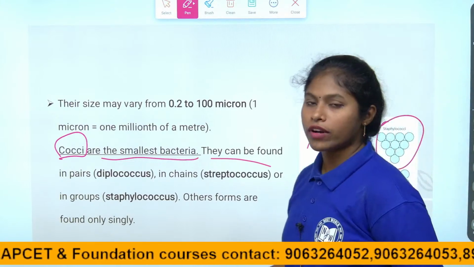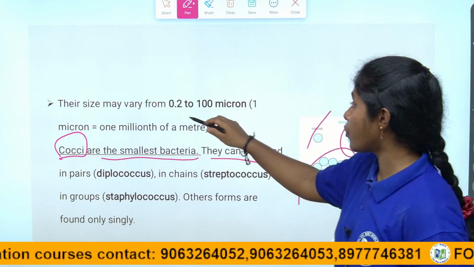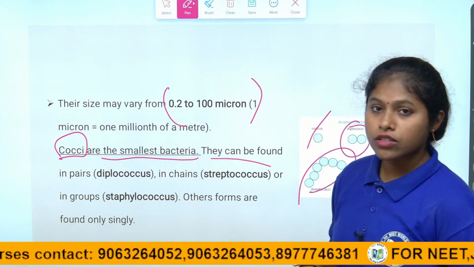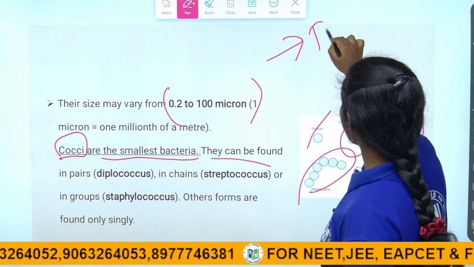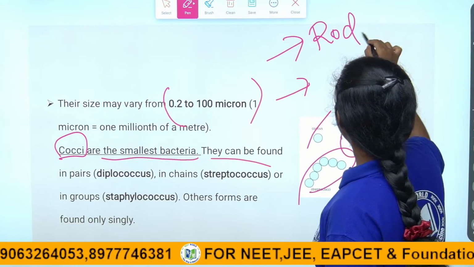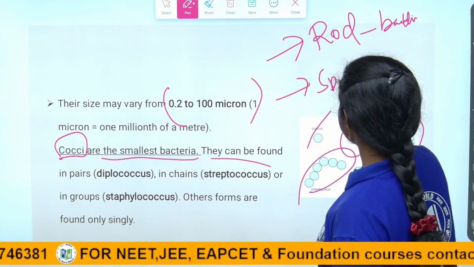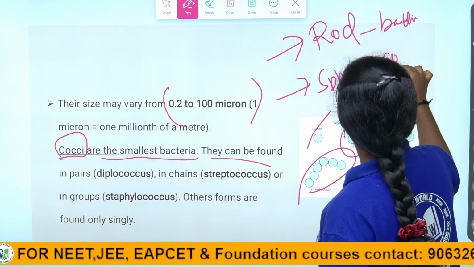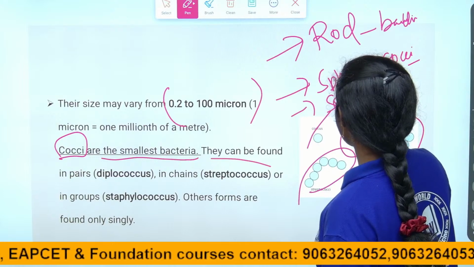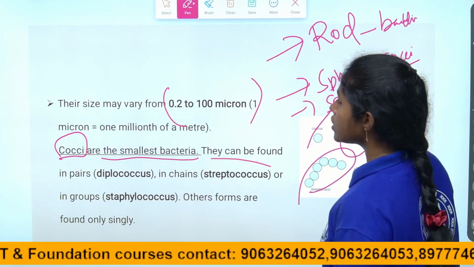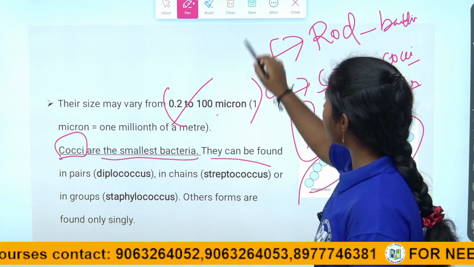Other forms are also found singly. The size varies from about 0.2 to 100 microns, children. Based on the size, how many shapes are there? They are rod shaped, bacilli; spherical shaped, cocci; and spiral shaped, spirillum. These are the shapes. The size is 0.2 to 1000 microns.